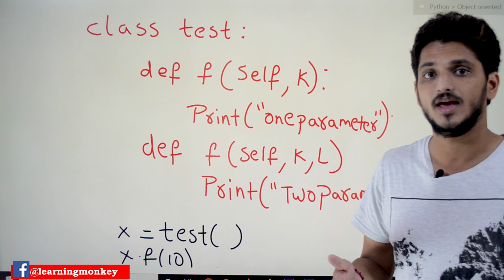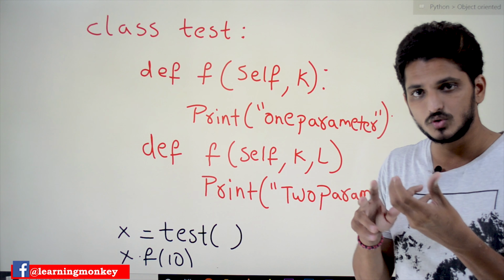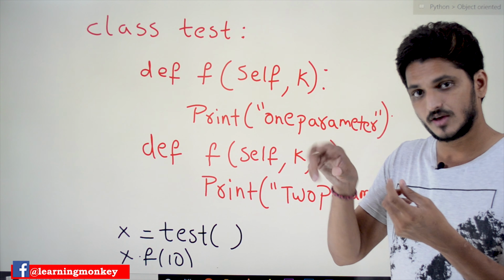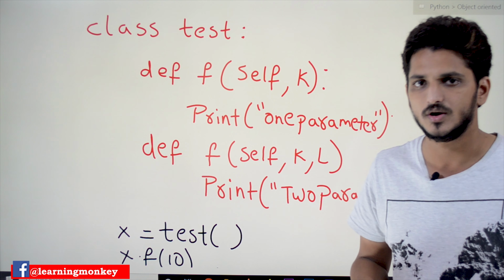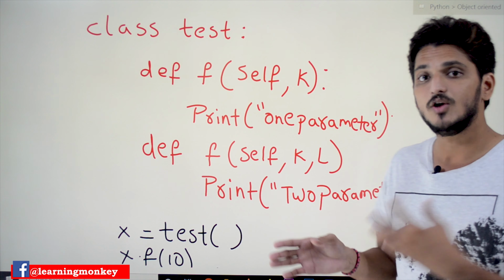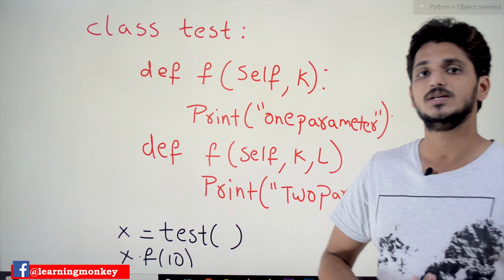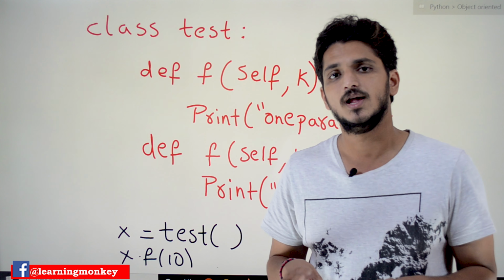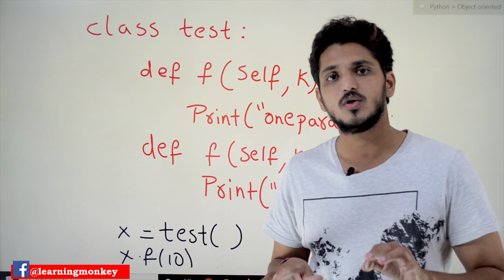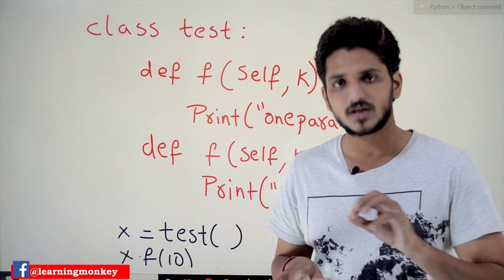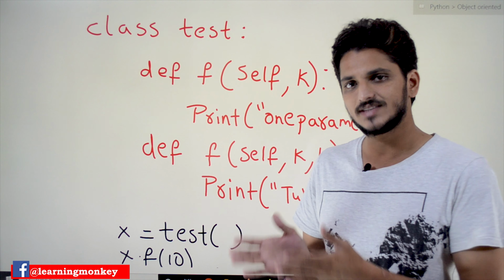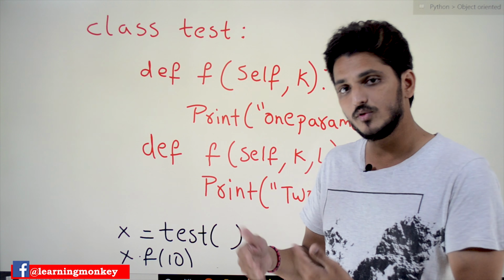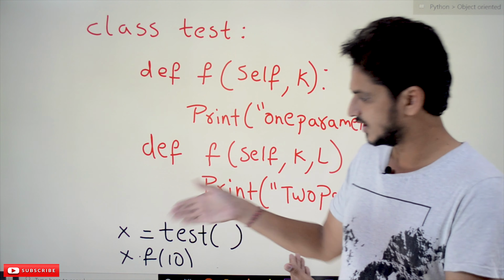In the same way, two different constructors with two different parameters are called constructor overloading. This concept is allowed in other languages like Java and C++, but in Python, method overloading and constructor overloading is not possible. It is not allowed in Python. We'll check the example and understand how it will execute in a minute.